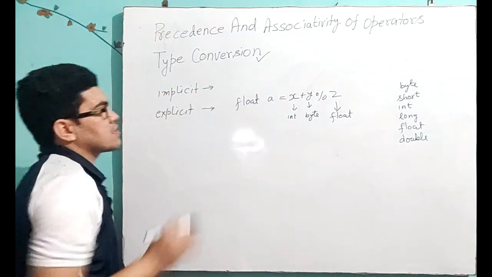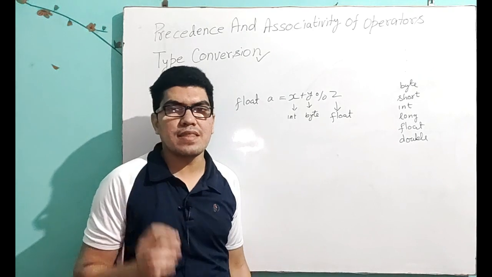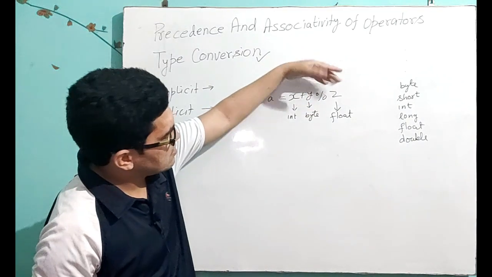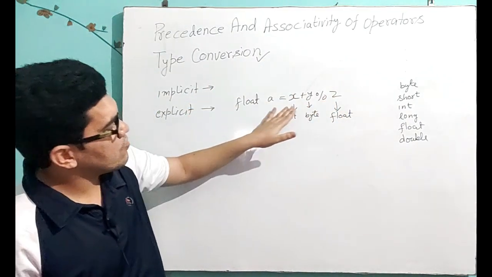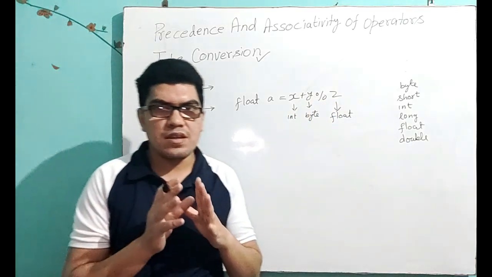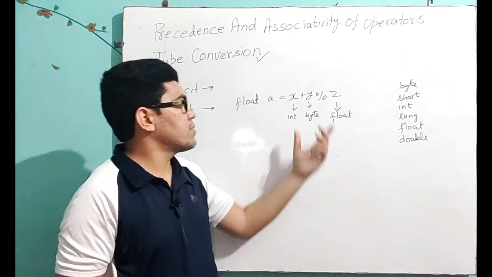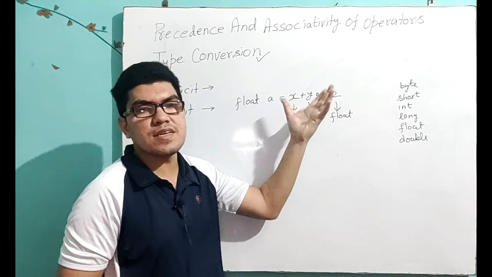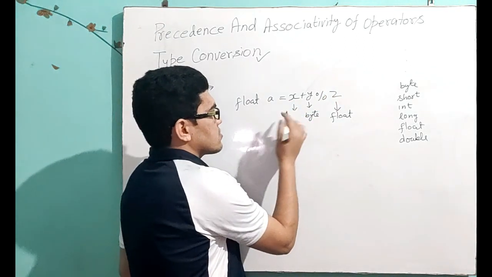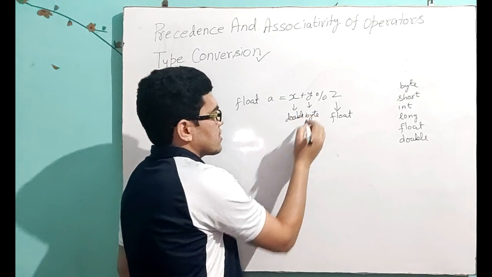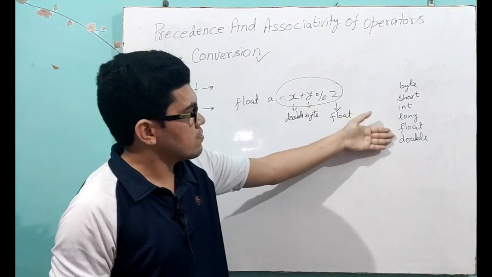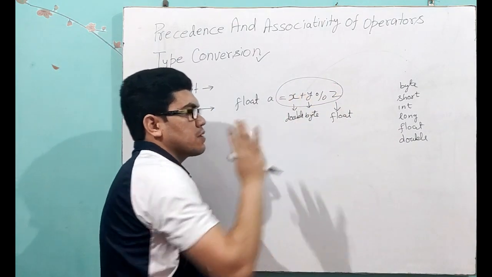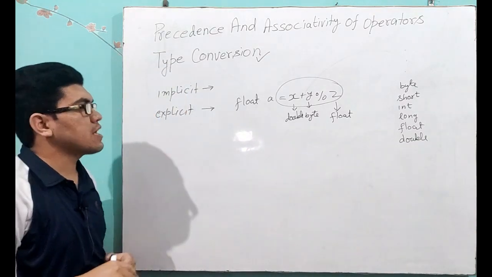So this is implicit. It is automatically done by the compiler. We do not worry about it. This conversion, meaning what type of value will come from this expression, is done automatically by the compiler. It means the compiler will decide itself that a float type of value will come from this expression. Okay, now suppose if double is there, now check which is at the bottom, that is double. So the data type of this expression will be double. So this is the funda of implicit type conversion.